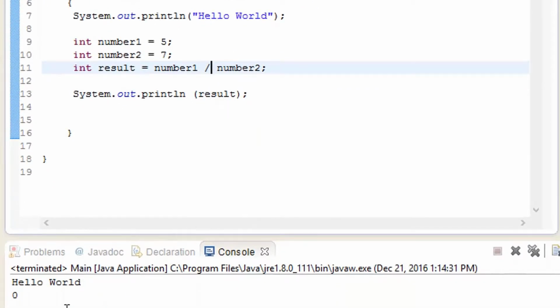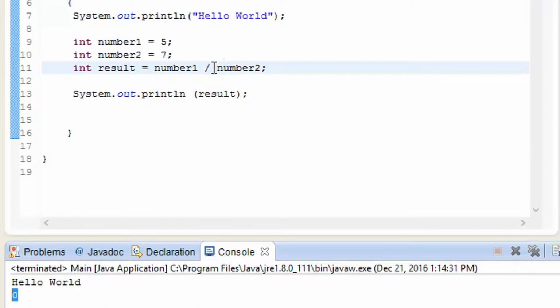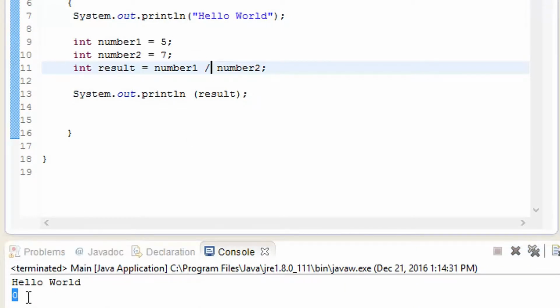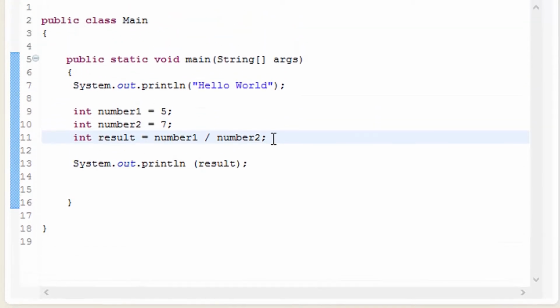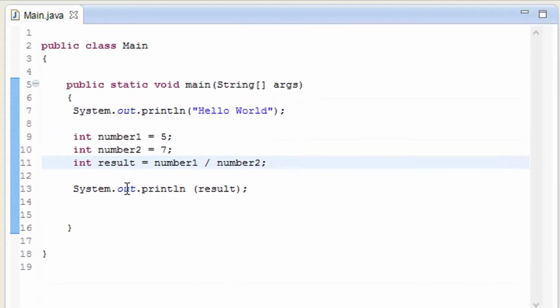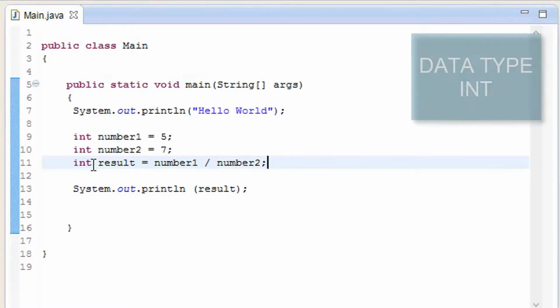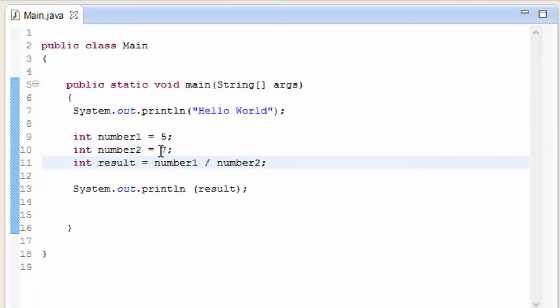Wait, what? Of course I know maths, and that doesn't make it 0, so it should be somewhat like a decimal. So there's one more method for that. As you know, I have added a variable that says int, so it is always going to give you the integer. But what if there is some division and the result is going to come as a decimal?